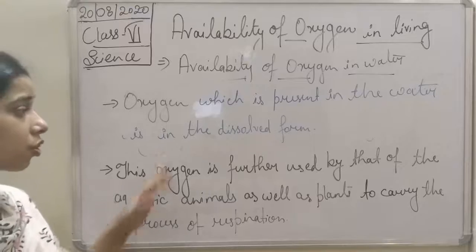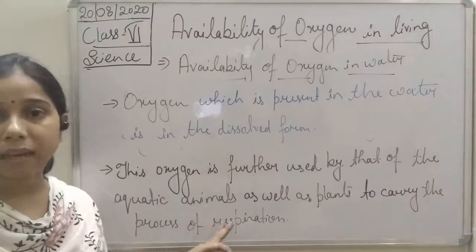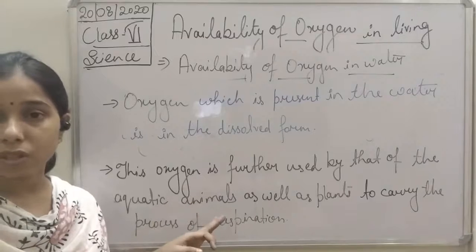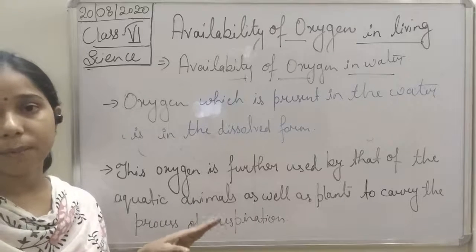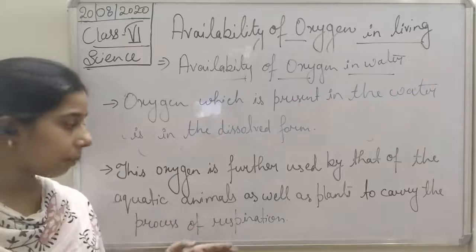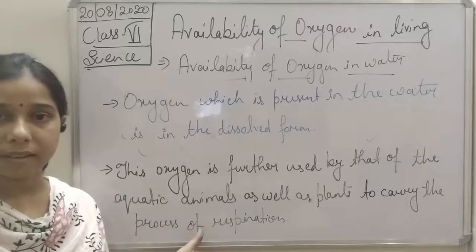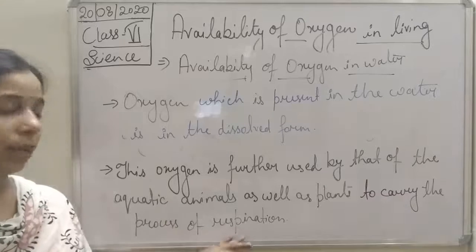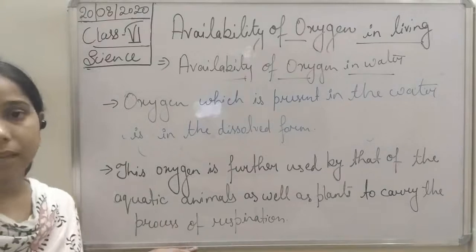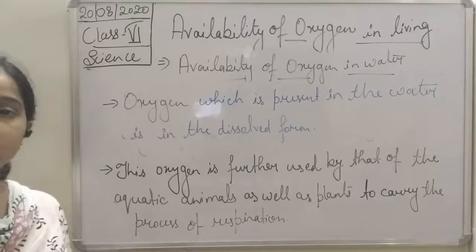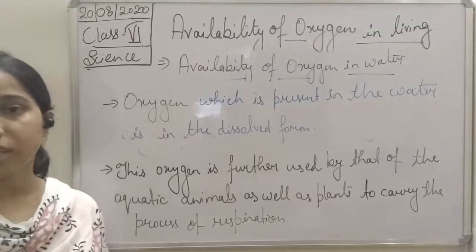Now this oxygen is also used up by the aquatic plants. So aquatic plants take up this oxygen and they also carry out the process of respiration. You know that plants carry out photosynthesis as well as respiration. The same thing happens here. The animals as well as the plants use up the oxygen to carry out respiration.